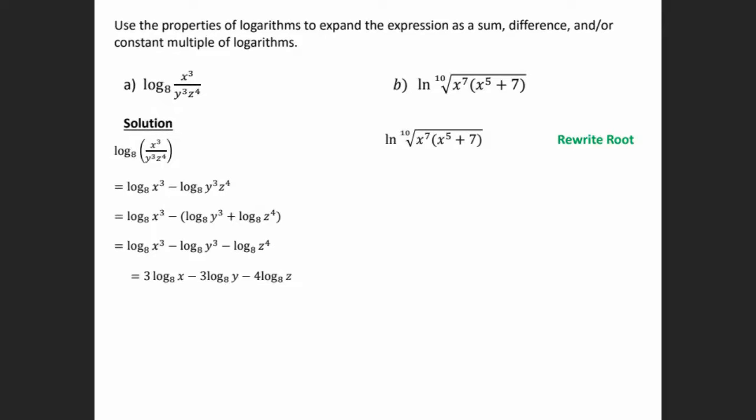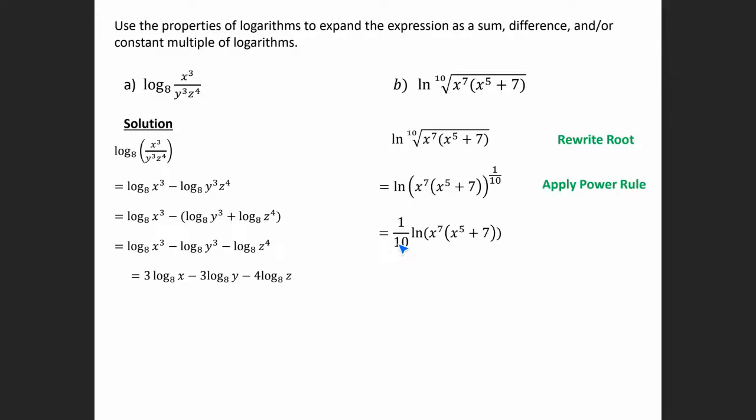All right, so let's change this. All right, so here we want to simplify again, but notice that x to the 7th times (x to the 5th plus 7), they're all inside of that 10th root. So we want to get rid of that 10th root and rewrite it as an exponent. So the 10th root we can write as an exponent of 1/10. And so now we can work with the parentheses here. So these are being multiplied. So we can use the product rule or the power rule. I guess we can use the power rule first. That way we can leave these guys by themselves. So let's apply the power rule.